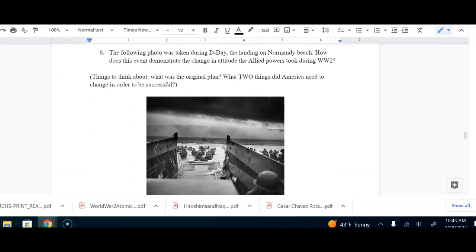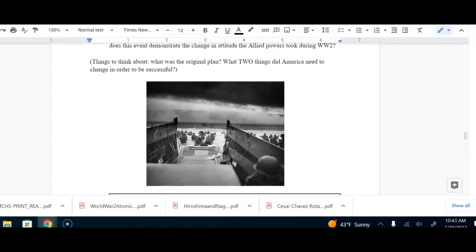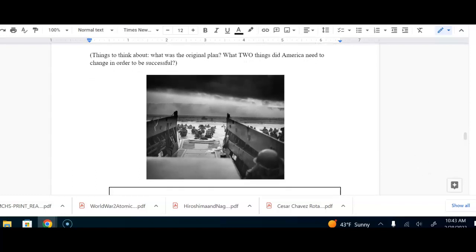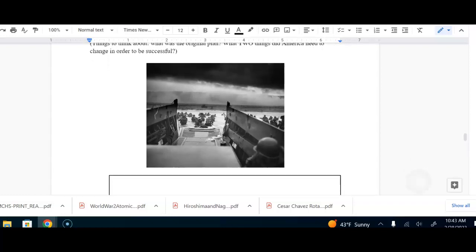Number 6, the following photo was taken during D-Day, the landing on Normandy Beach. How does this event demonstrate the change in attitude that the Allied powers took during World War II? Some things to think about. What was the original plan? What 2 things did America need to change in order to be successful?